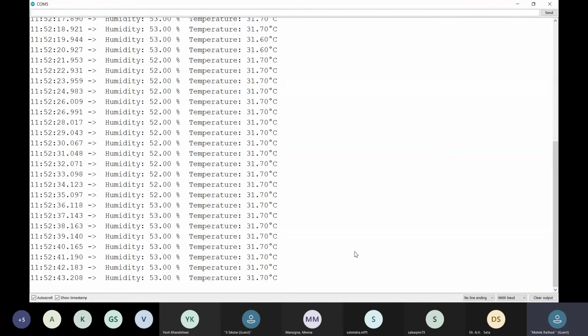So when I was explaining serial.print in concept, we have started it from humidity, then H variable, then percentage, then temperature, and then T, and then percent degree Celsius. So you can see it is showing you every time in a new line.